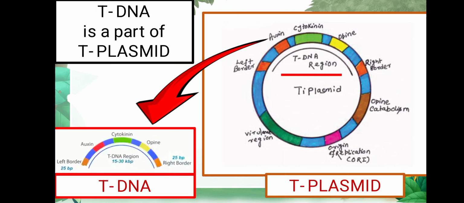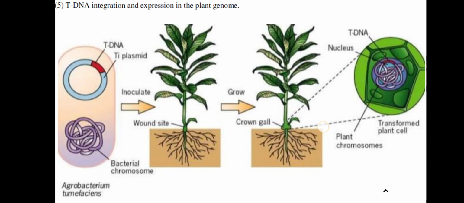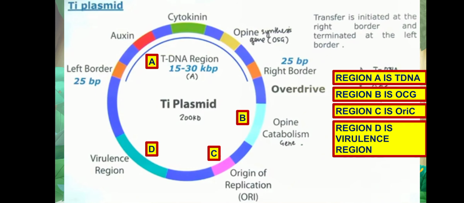So here are the Ti plasmid details. The T-DNA region lies between the right border and the left border, as you can see. The Ti plasmid consists of 4 regions.